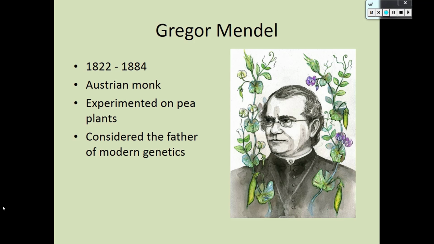And Mendel, in the same way that we pollinated our Brassica rapa plants in class so that we could see the trait of stem color being passed down, pollinated his pea plants so that he could experiment on different traits and learned a lot about how traits are passed down through generations. And he's really considered the father of modern genetics. So you'll hear about Mendelian genetics if you're studying genetics, and that's where that comes from.